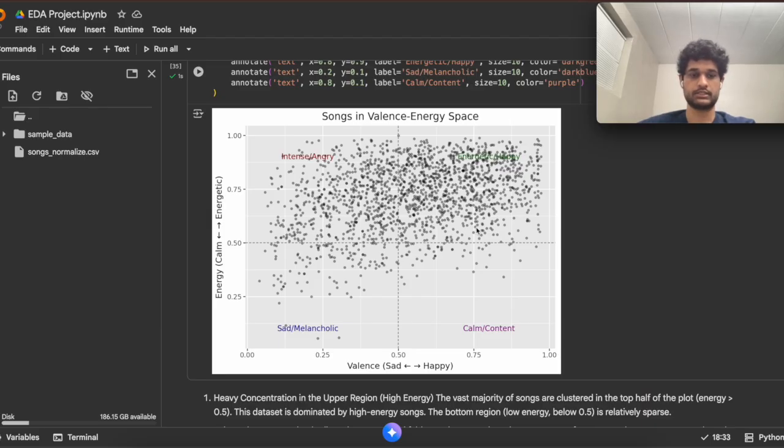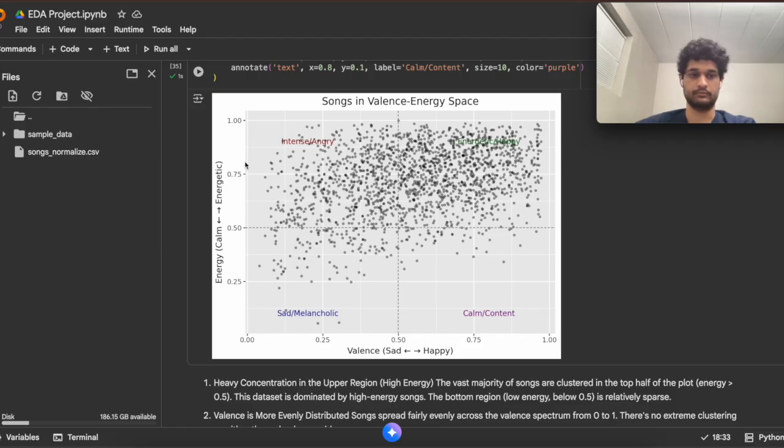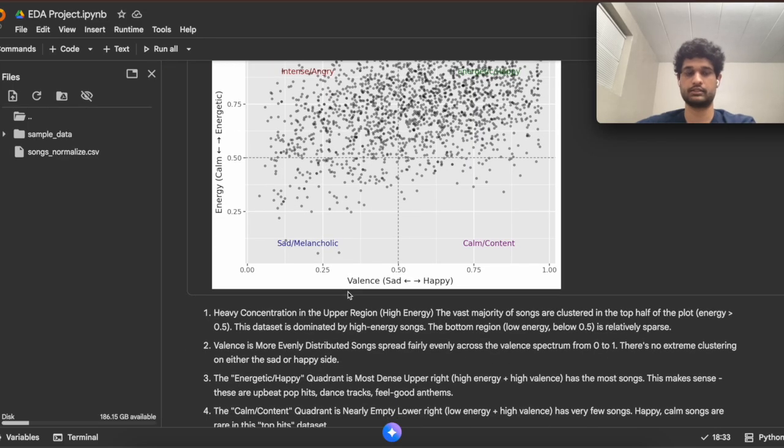We divided the space into four mood zones: sad/melancholic, intense/aggressive, energetic/happy, and calm/content. And the pattern was quite clear. Most of the songs fall into the high energy half, as you can see, with very few songs in the calm and content zone. This showed that mood exists on a continuous spectrum, not in neat clusters.